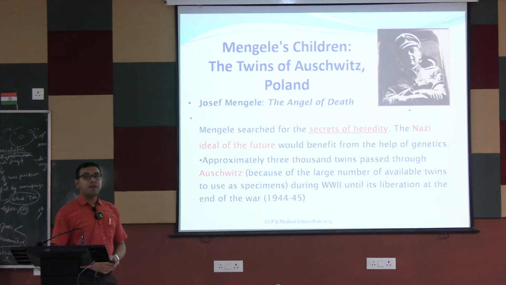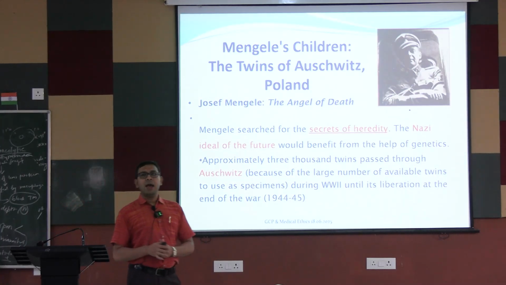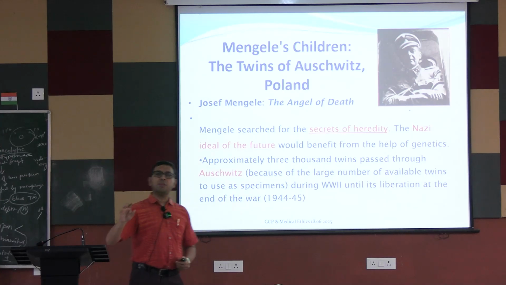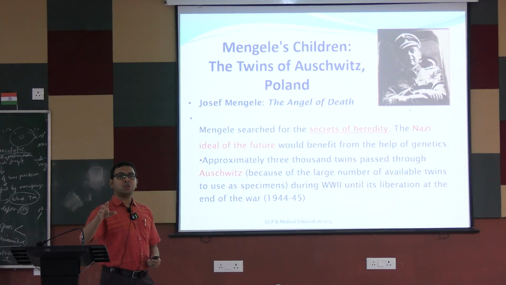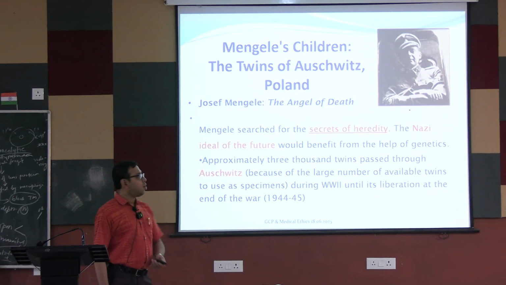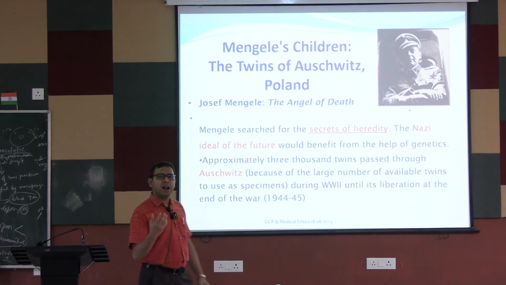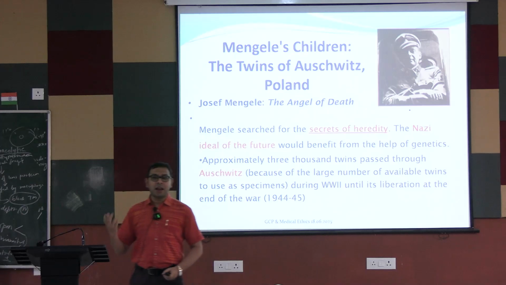Then Mengele's twin experiments, famous, the twins of Auschwitz. They were doing different types of research on the twins, so that one or both of the twins ultimately die. Joseph Mengele is a famous doctor. He was known as the angel of death. Mengele was looking for the secrets of heredity, because they wanted to know the heredity of the Aryan race in the case of the Nazis.